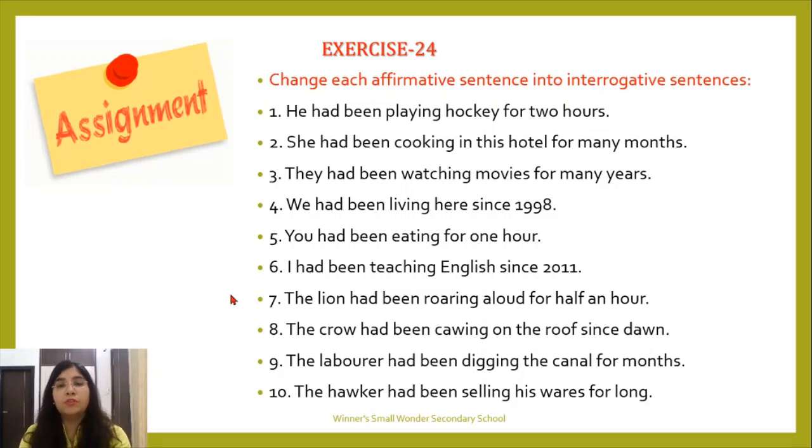Exercise one more, 24. It is saying you have to change affirmative into interrogative. Very simple, place had before the subject and been will come after the subject and put a question mark. That's it, you're done. So please complete this exercise right now as I told you earlier also.